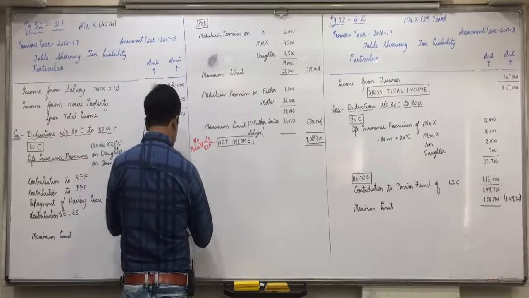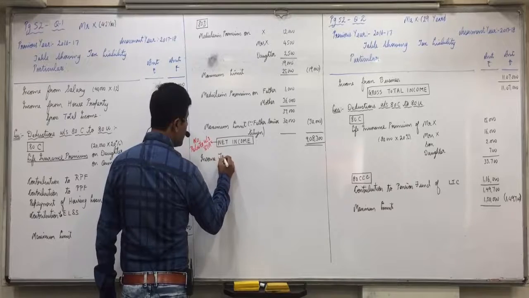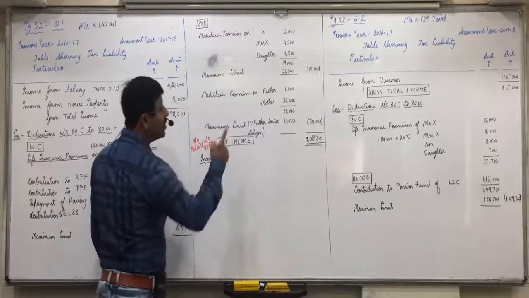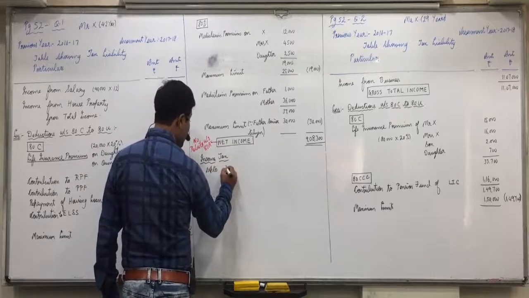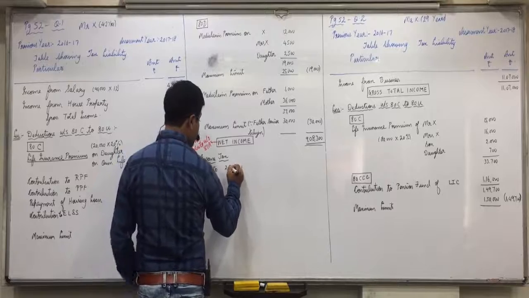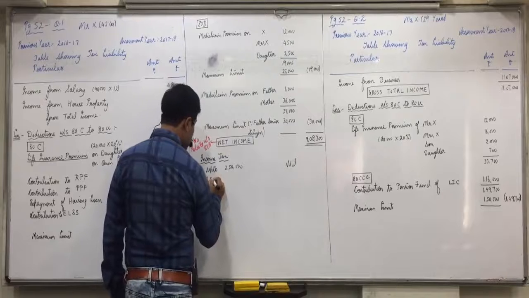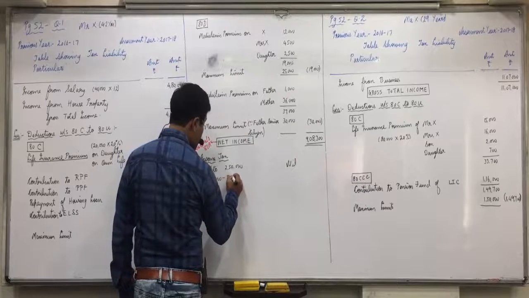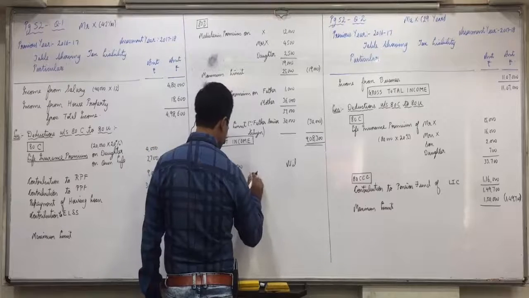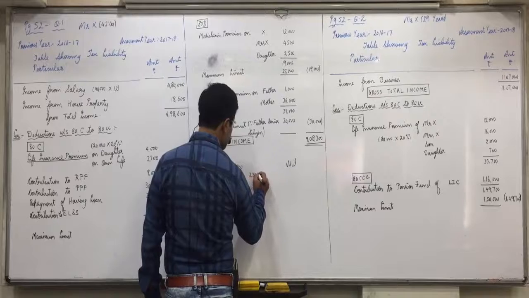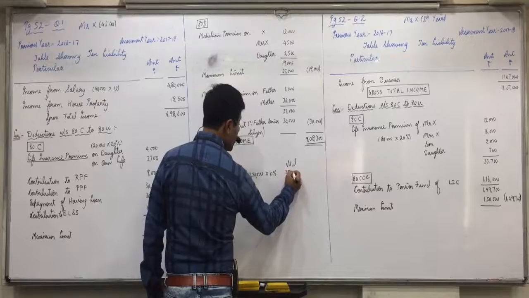Now tax payable or income tax amount. Up to 2,50,000, no tax. Then 2,50,000 to 5 lakhs, 2,50,000 into 10%, 25,000.